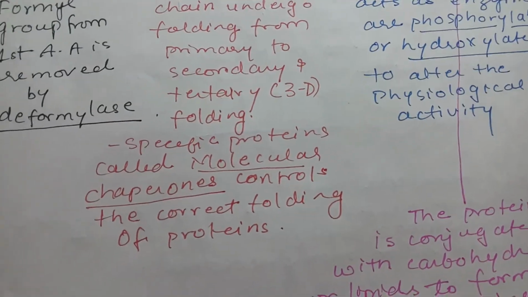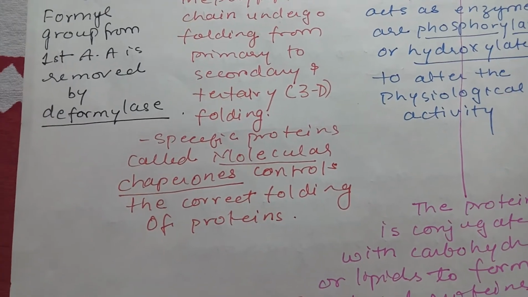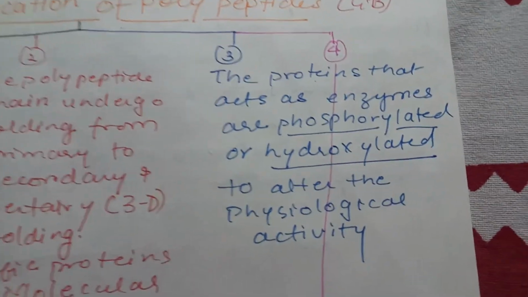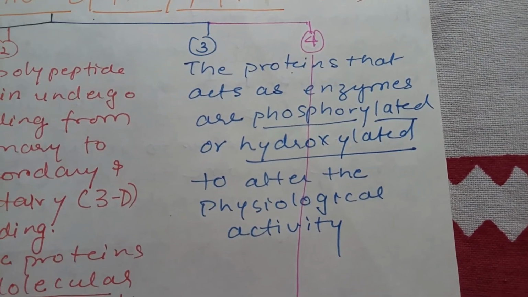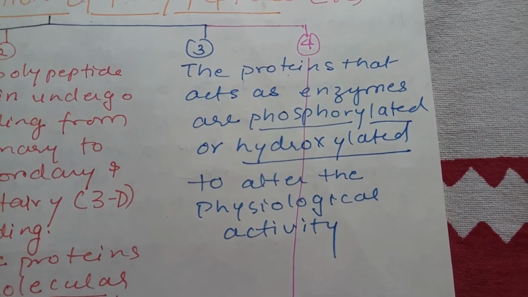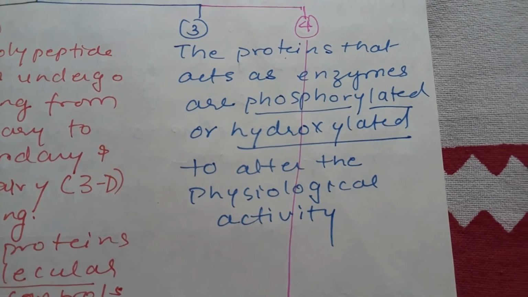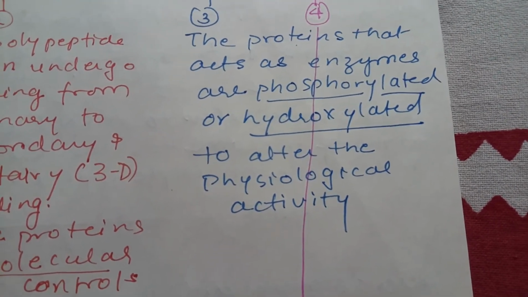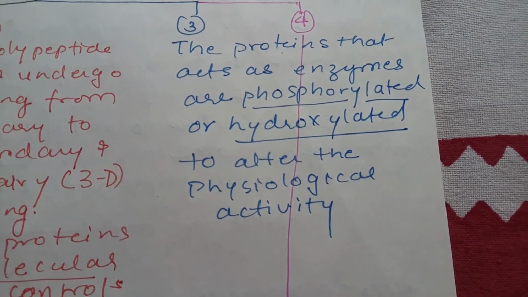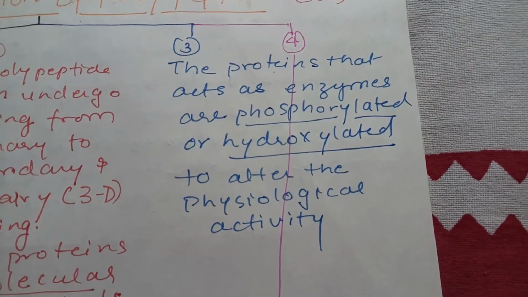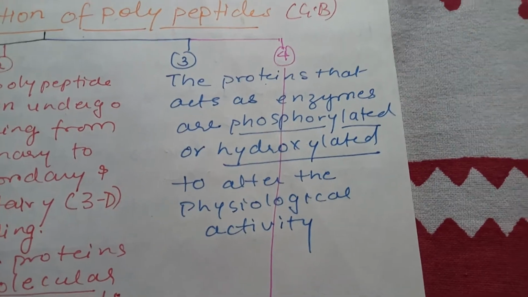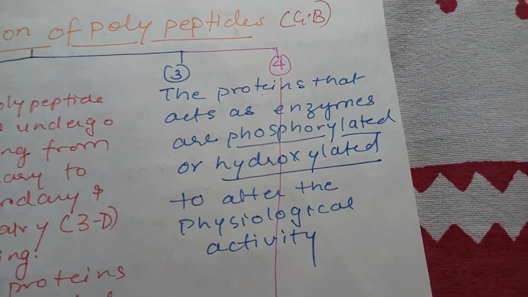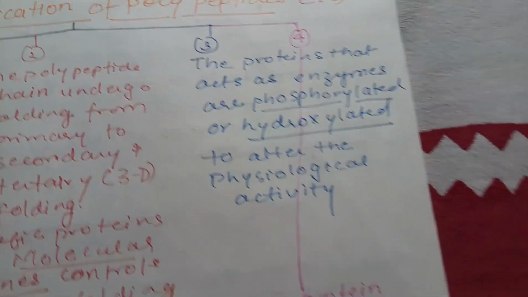They control the folding between the different polar groups present on the proteins. The proteins that act as enzymes are phosphorylated and hydroxylated to alter their physiological activities, because enzymes contain catalytic groups, and if these catalytic groups are not protected, then they will digest all the protein present in the cell and the body.